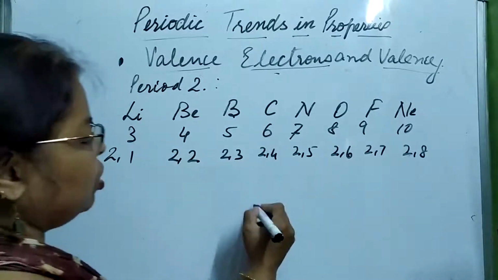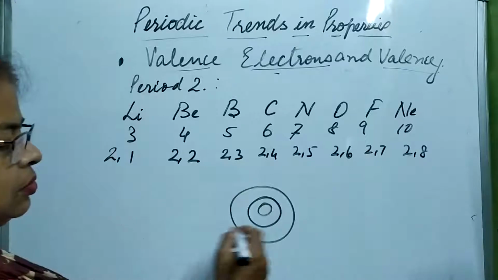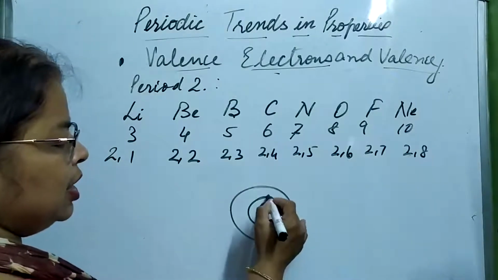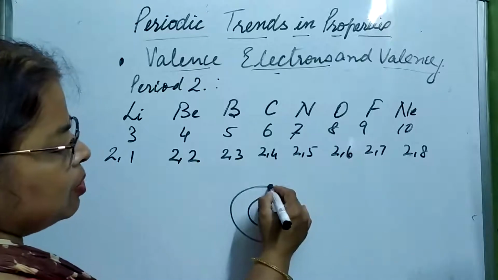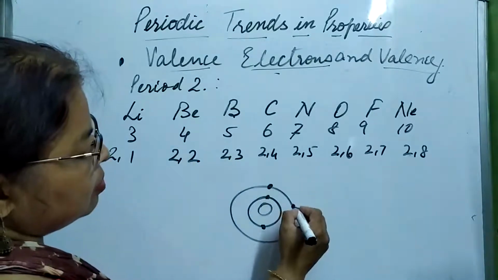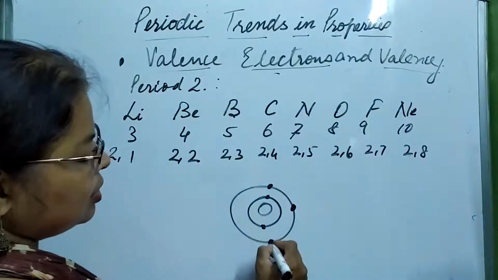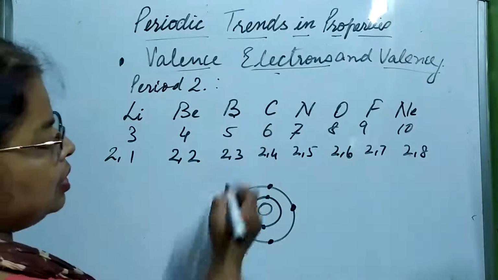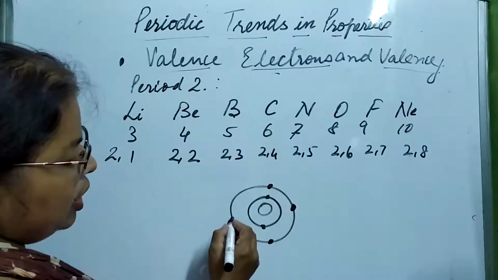It means 2 in the inner shell, in all of these. Now, in the case of lithium, 1 electron is there. Beryllium, 2 electrons. Boron, 3 electrons. Carbon, 4 electrons.